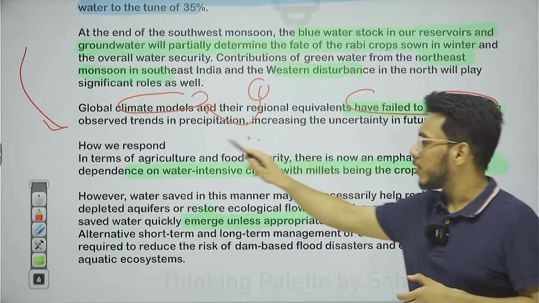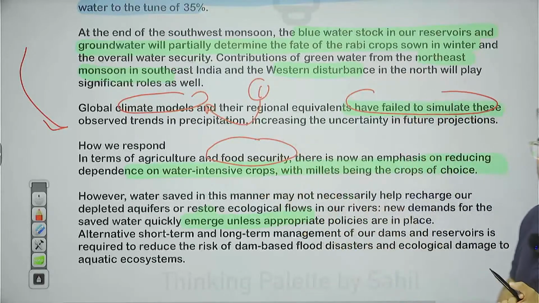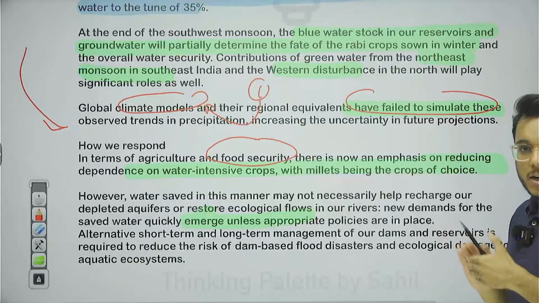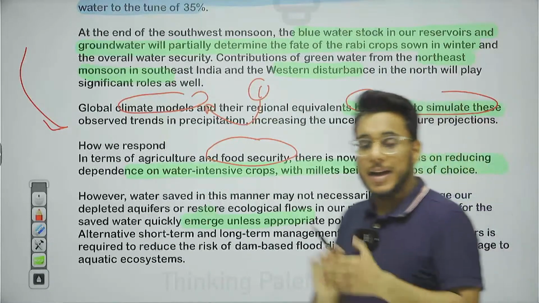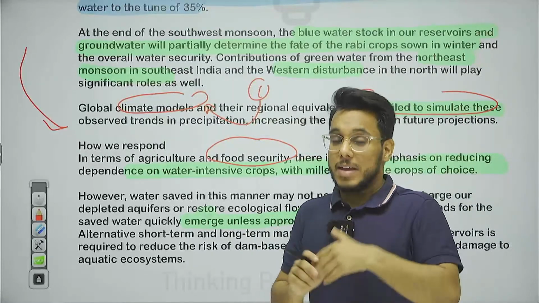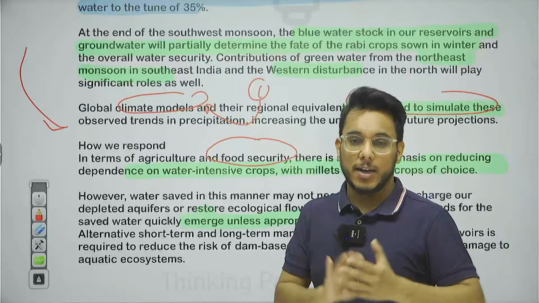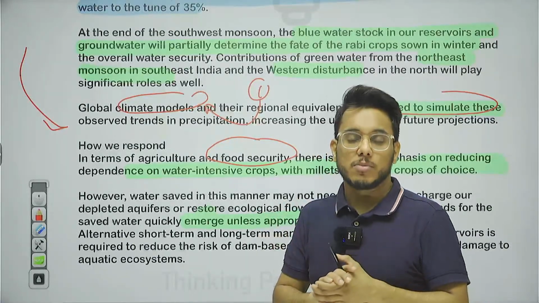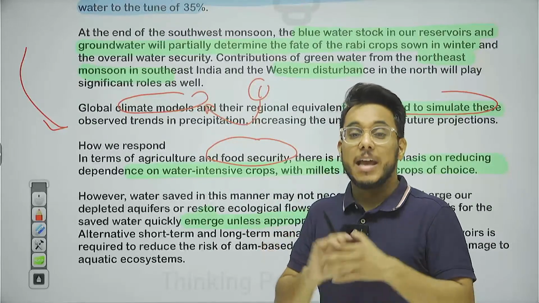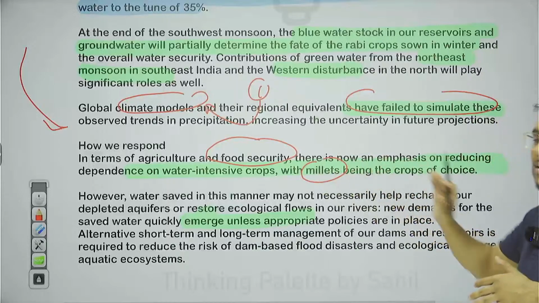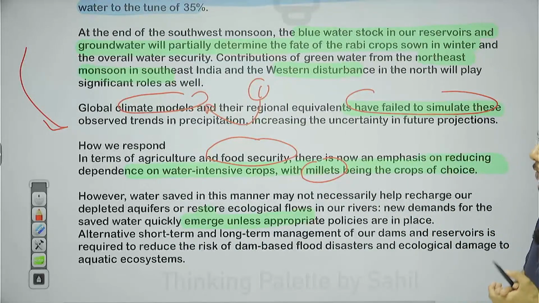The second thing is on the food security front. When we talk about 2023, we are observing it as the International Year for Millets, and in this year we are especially focusing on millets called Shri Anna. Millets are called climate smart crops. They don't need a lot of water, and they also have high nutritional content, so we are focusing on millets. But this alone is not going to solve the problem.